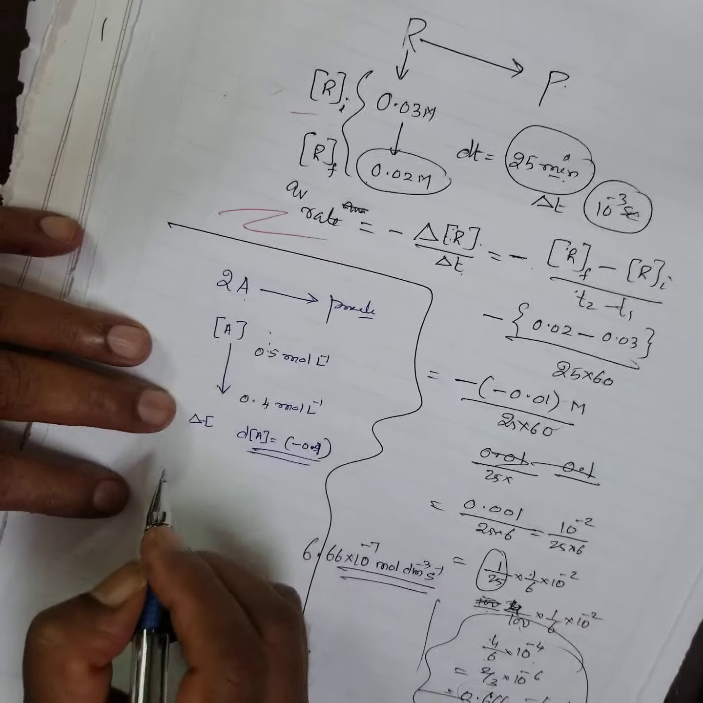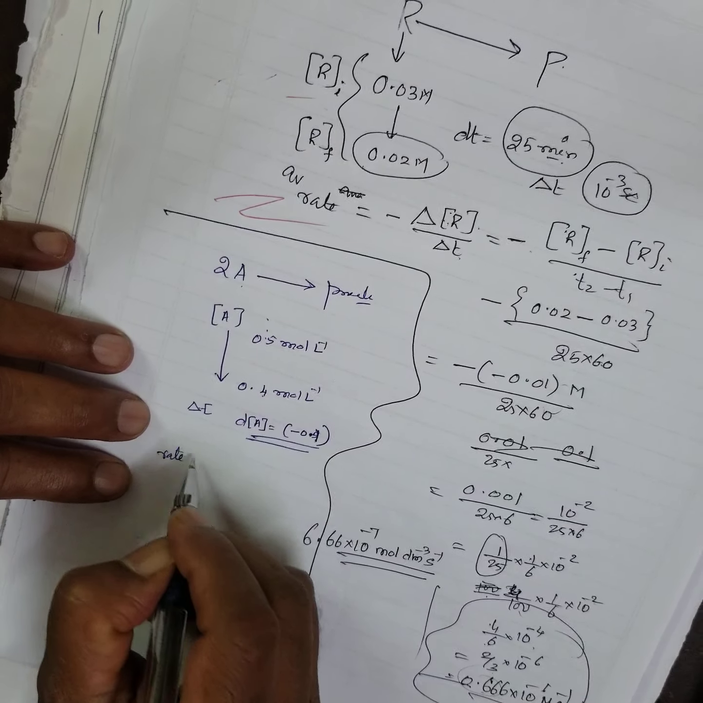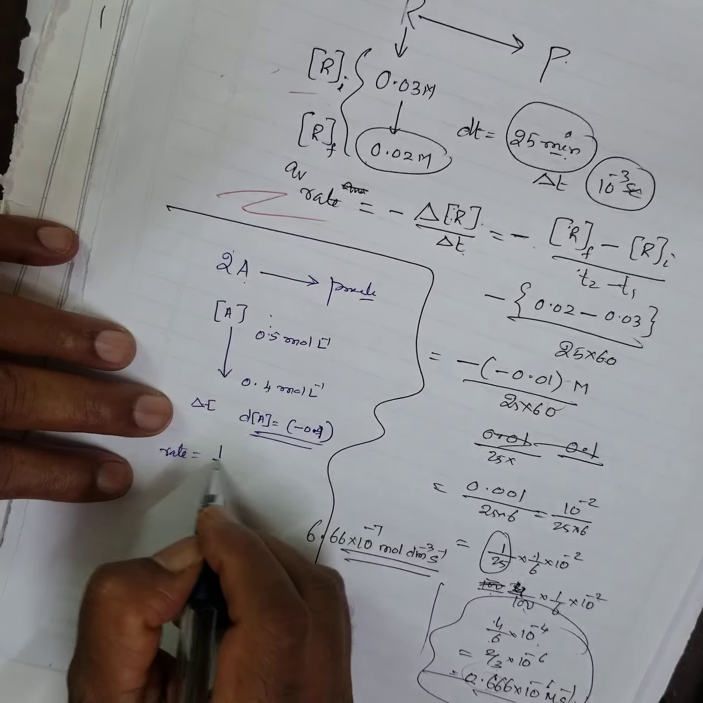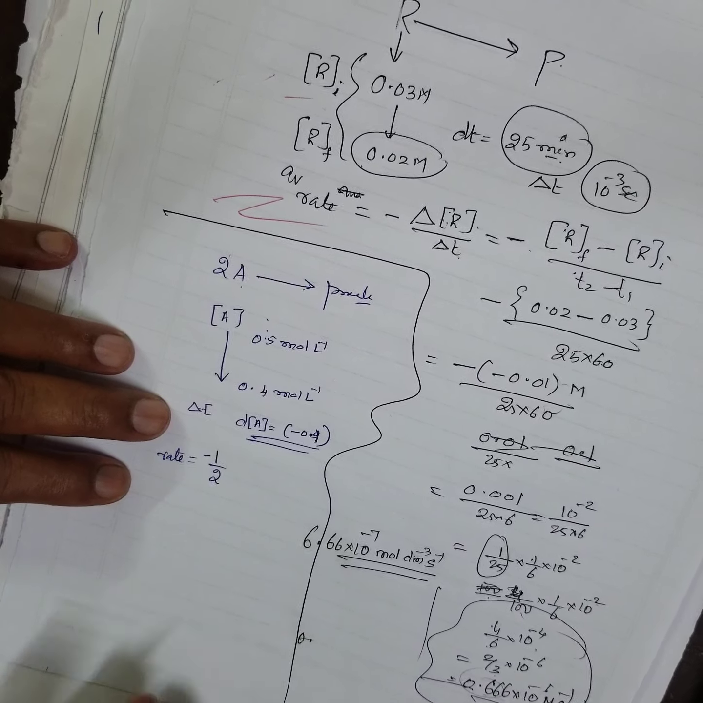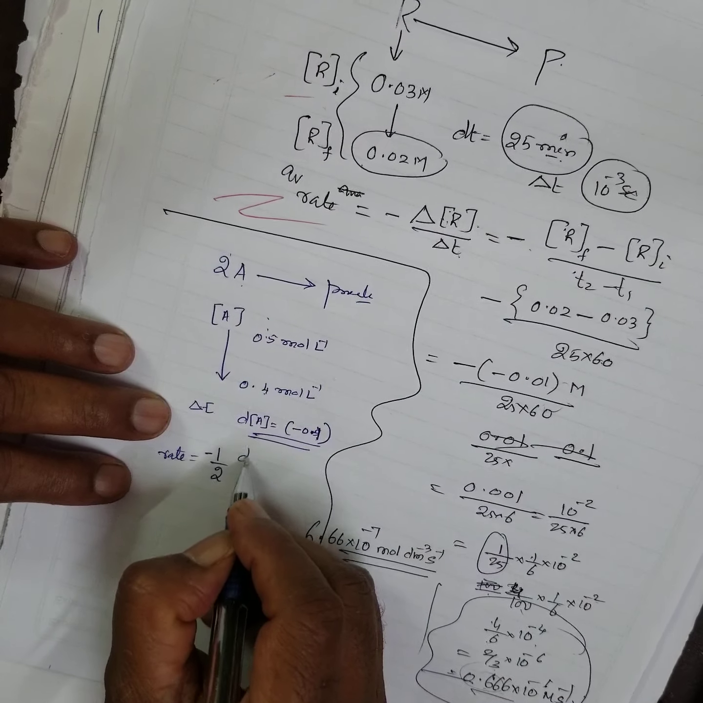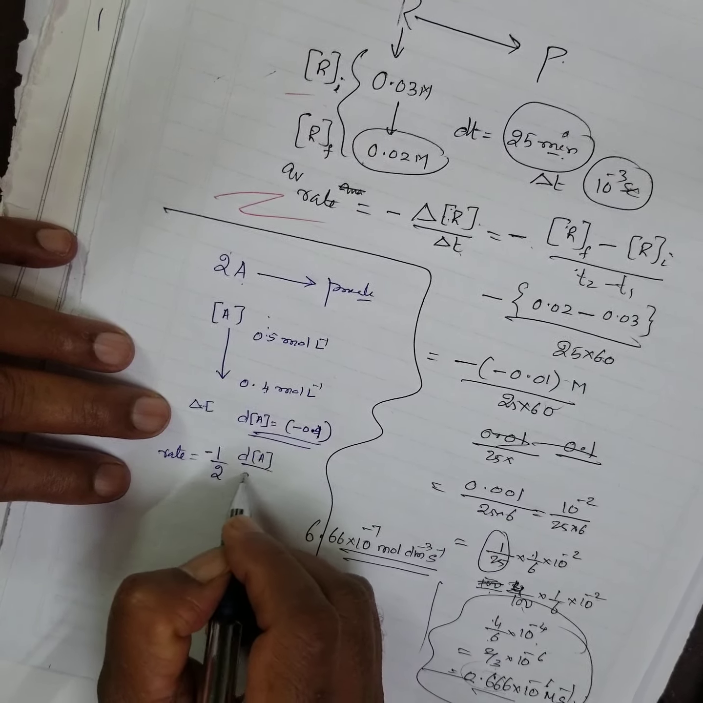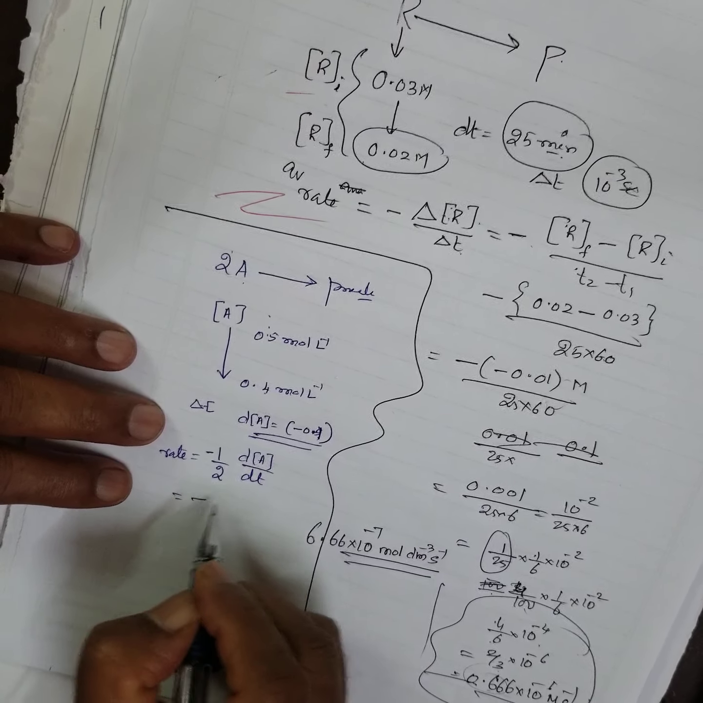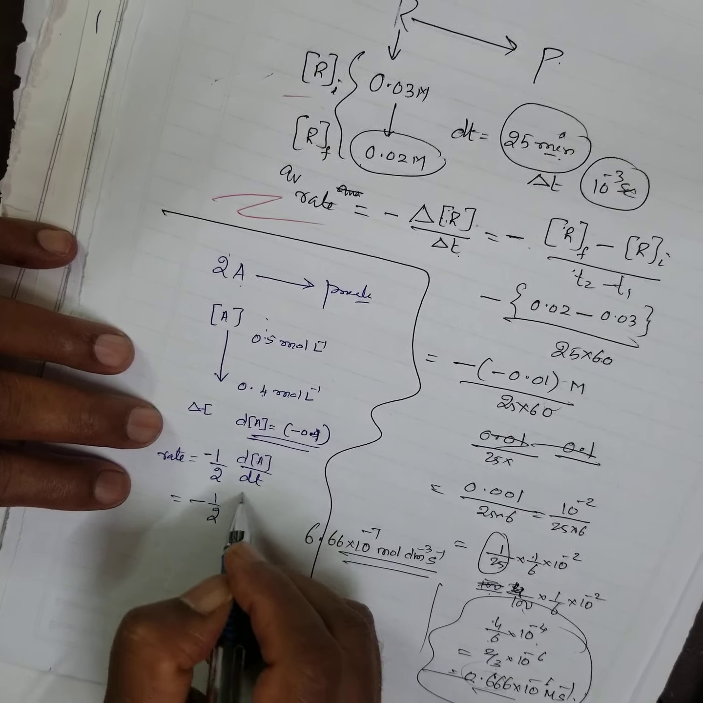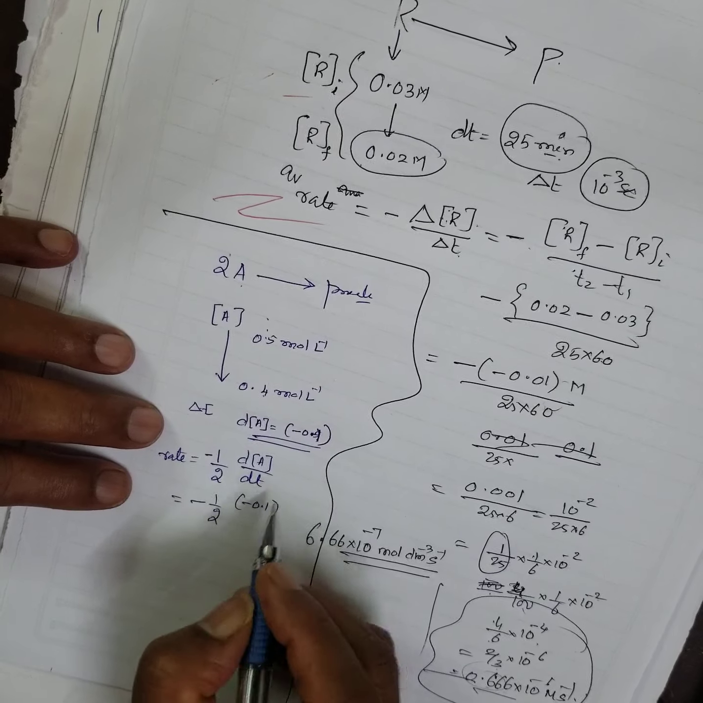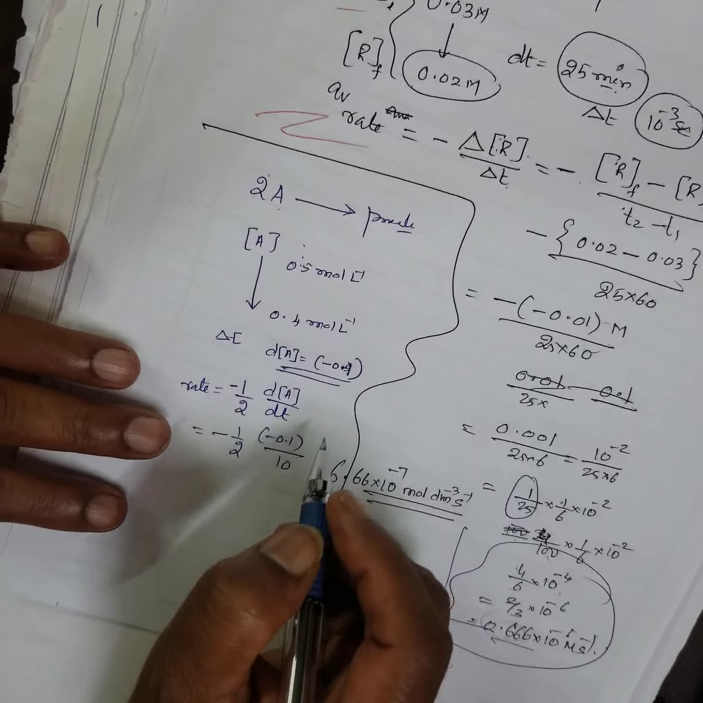Therefore, what is the rate? Rate is equal to, what is the coefficient? 1 by 2. I have to put a negative sign. Therefore, minus 1 by 2 dA by dt. Can you follow? dA is minus 0.1 divided by 10.